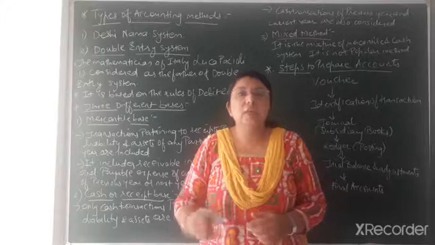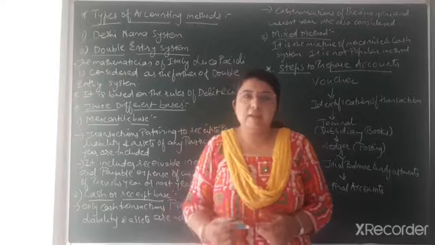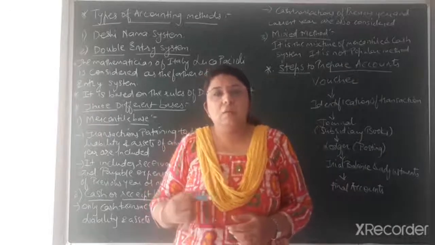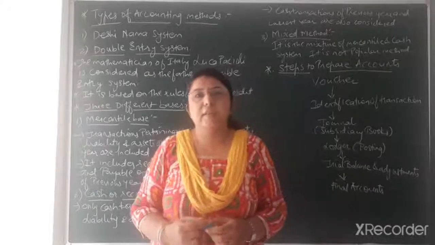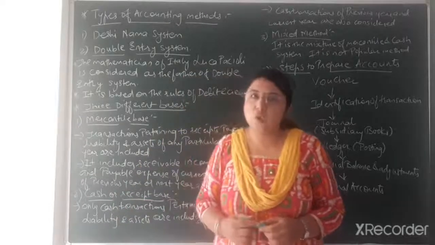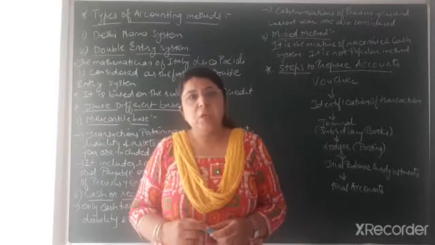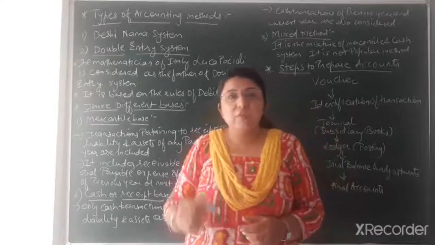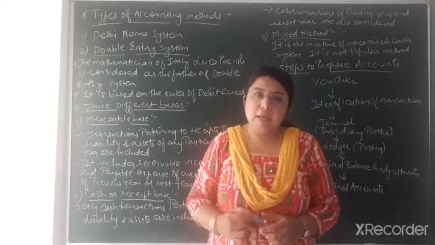And Gujarati terminologies were utilized over there, such as Rojmail, Khata Wahi, and then afterwards Betho Mail, and such types of Gujarati terms were utilized in that Deshi Nama system. Even in the English textbook, the Deshi Nama system was explained with Gujarati terminologies only. Okay, so that Deshi Nama system existed previously, before the invention of the computer, when the accounts were written manually.